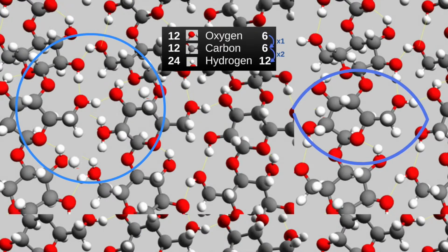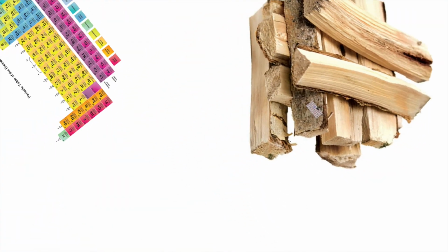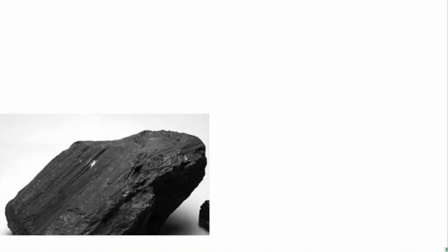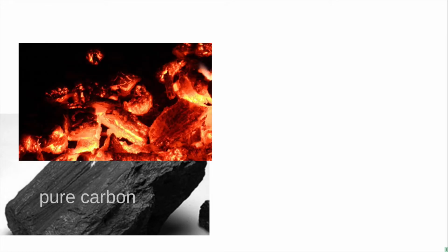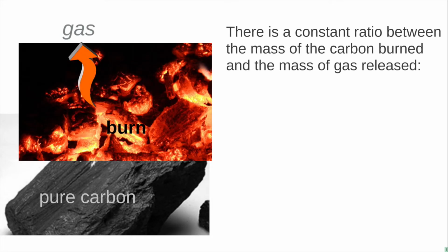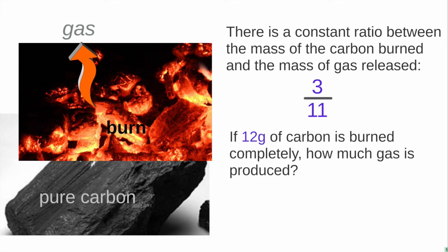Now let's get back to some things we can actually measure, like chemical reactions. Here's a big hunk of pure carbon. If we were to burn it, it would give off a gas. Now it turns out there's a constant ratio between the mass of carbon burned and the mass of gas released. And that ratio is 3 to 11. So for every 3 grams of carbon you burn, you get 11 grams of gas. So if you start out with 12 grams of carbon and you burn it completely, how much gas is produced?